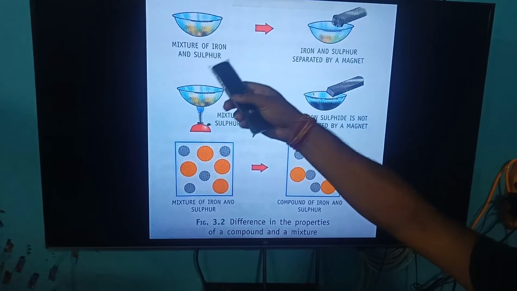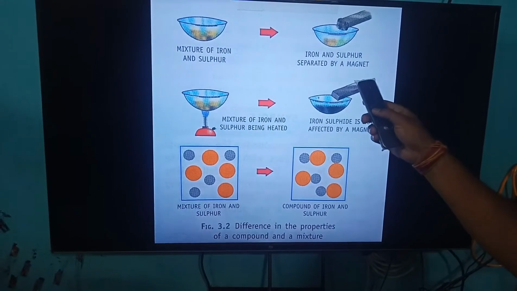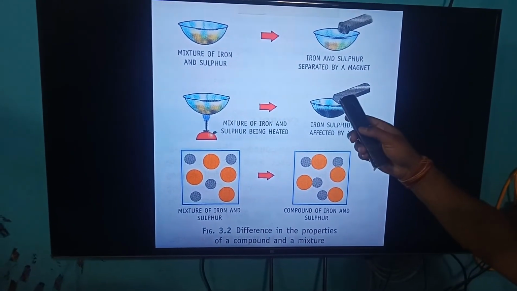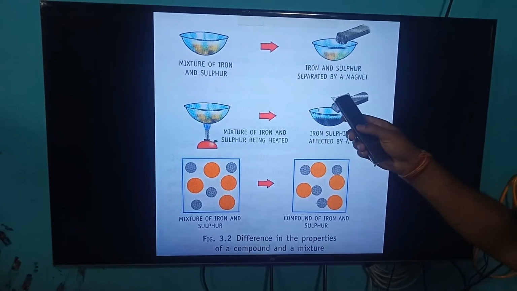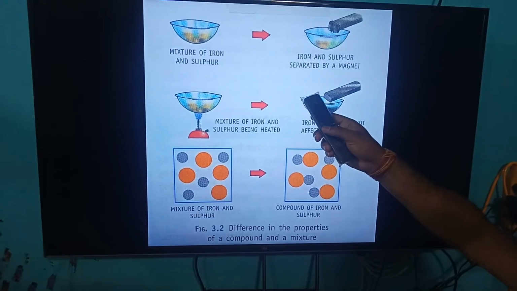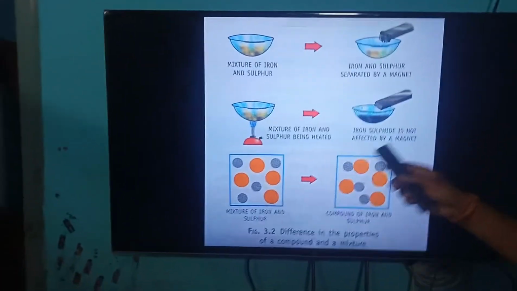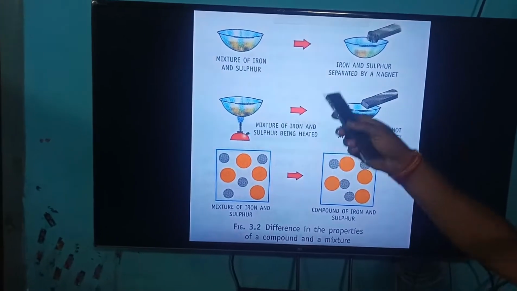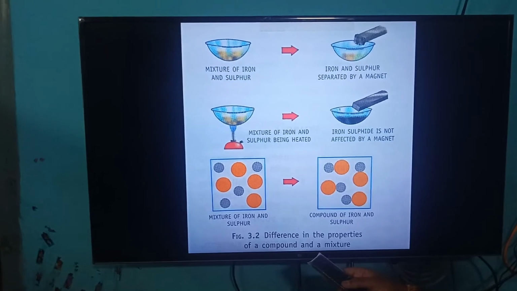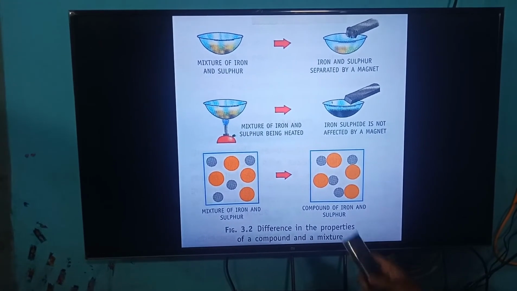This diagram represents how a mixture is formed. When iron and sulfur are mixed, they do not completely combine. When you want to separate them, you can use a magnet. Through it, the iron and sulfur are separated by magnetization. Similarly, there are various processes given in this picture which help to separate different kinds of mixtures.